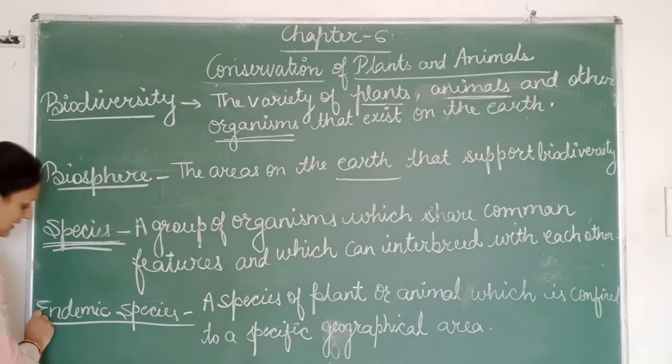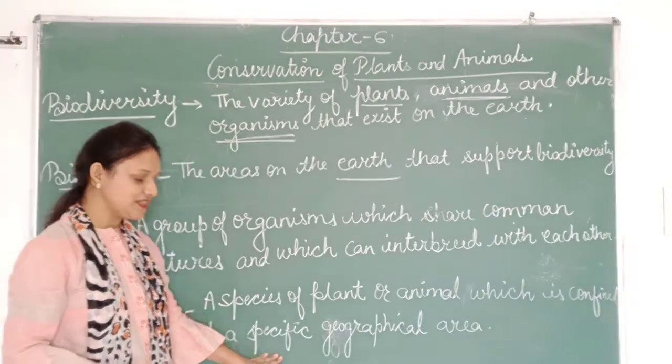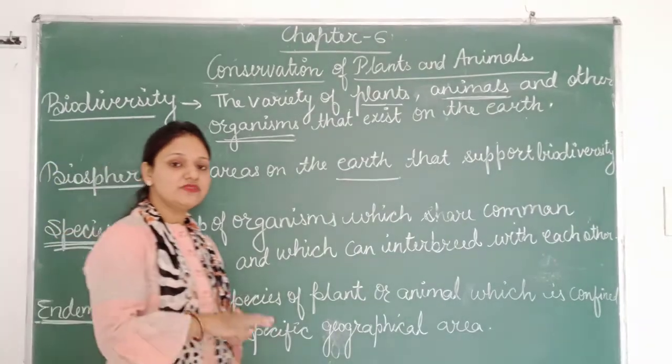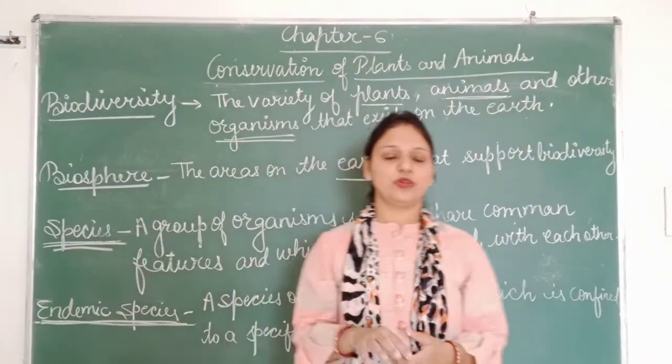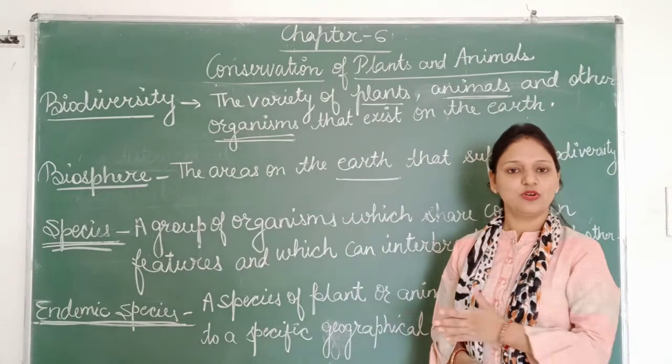Now, another thing, that is endemic species. Students, it is a kind of species which is confined to a specific geographical area. That means a species which lives in a particular area is known as an endemic species. Like the koala bear is endemic to Australia.